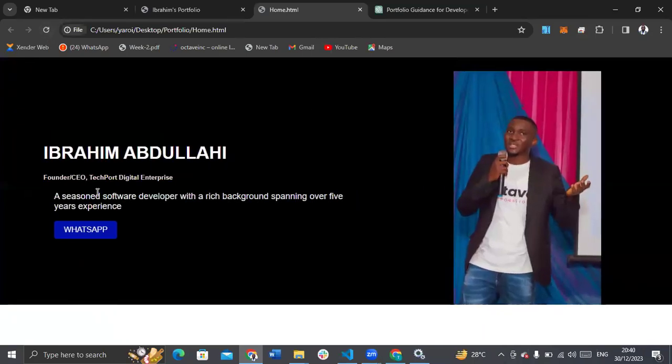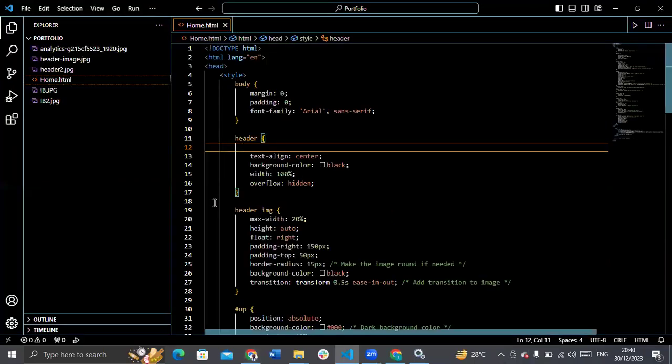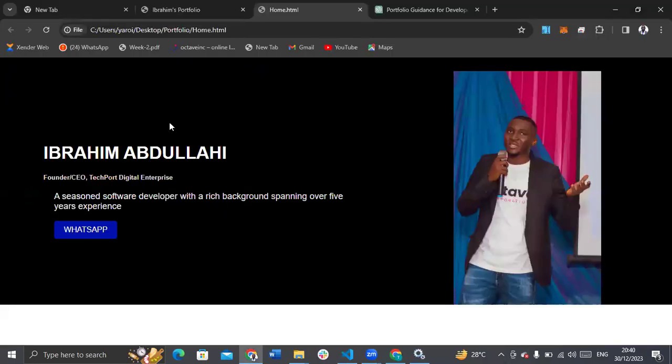So even though I refresh, nothing really happened. But if I say position relative, so it really has no effect on our code. But there is actually an effect. You won't understand, but I understand, and I will show you what happened.